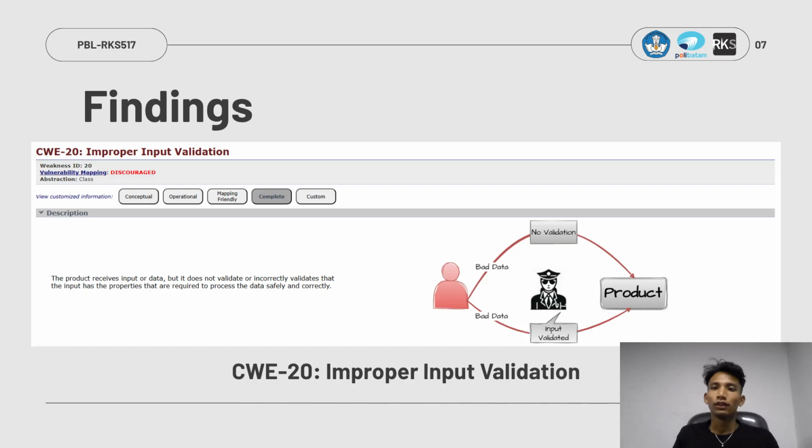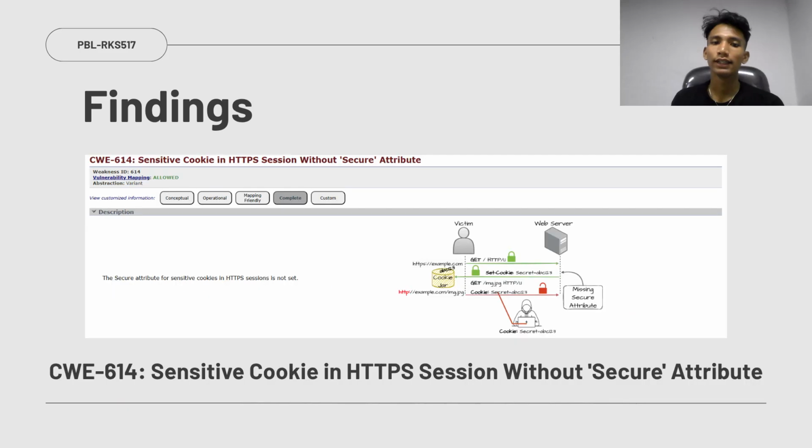Here I will present a few of our findings in this project, which is penetration testing. The first one is CWE-20, improper input validation, found on the web application within our scope. There is no input validation, for example on the characters or the length of the text. This makes a possible threat like DoS or maybe DDoS.